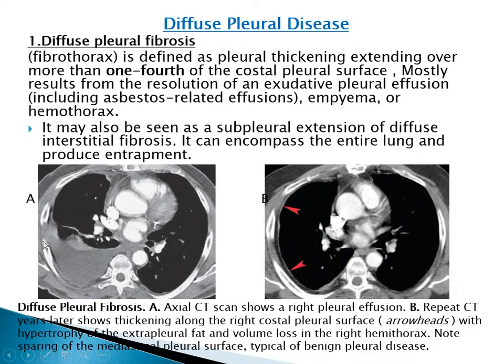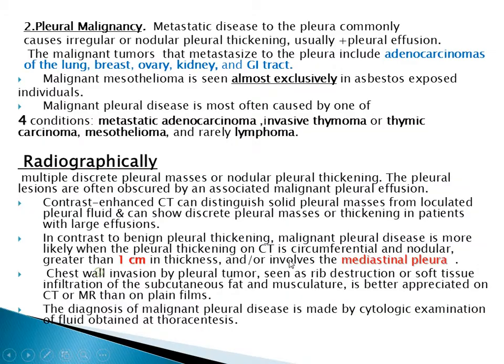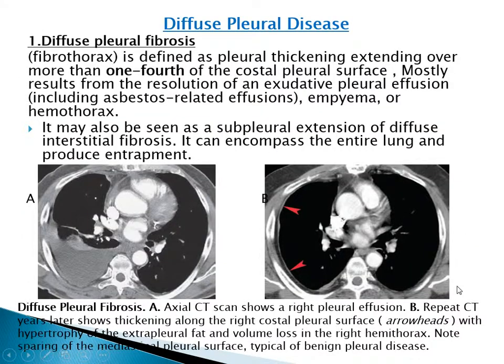Here we have diffuse pleural fibrosis. Axial CT shows a right pleural effusion, and after repeating the CT years later, we see pleural thickening, extrapleural fat hypertrophy, and volume loss in the right hemithorax. We should note the sparing of the mediastinal pleural surface, and this is typical for benign pleural disease, because if it involves the mediastinum, it means it's malignant.